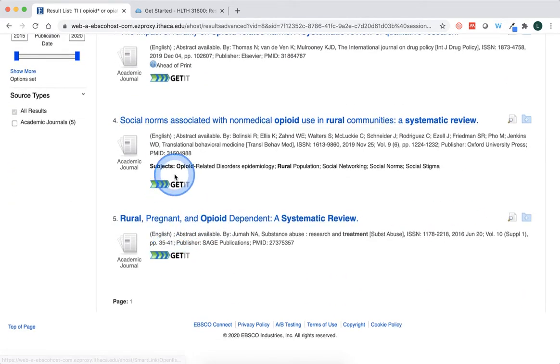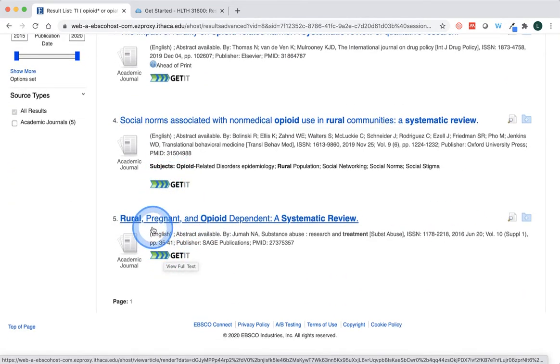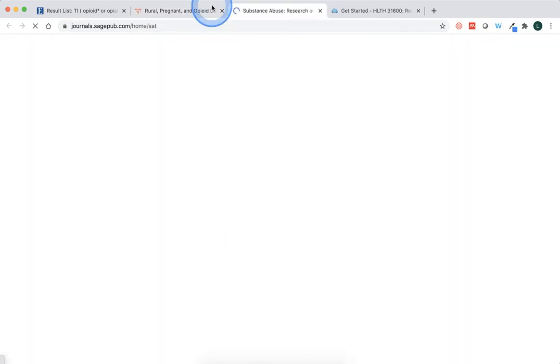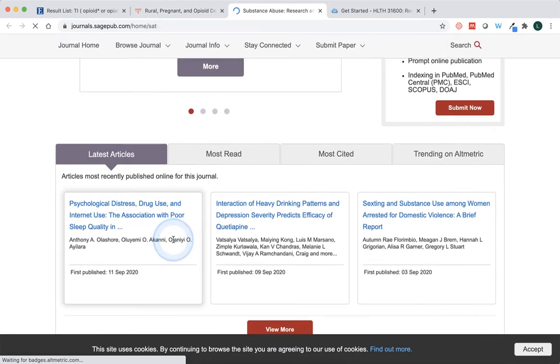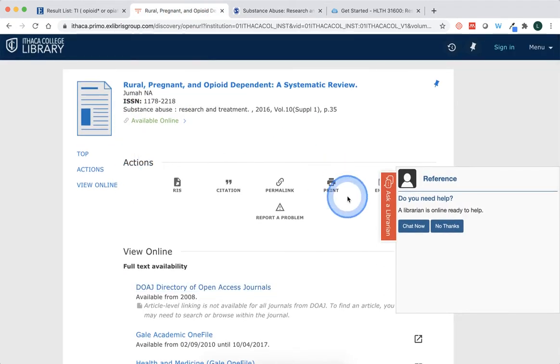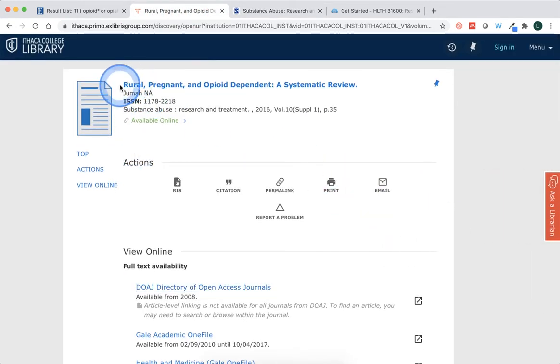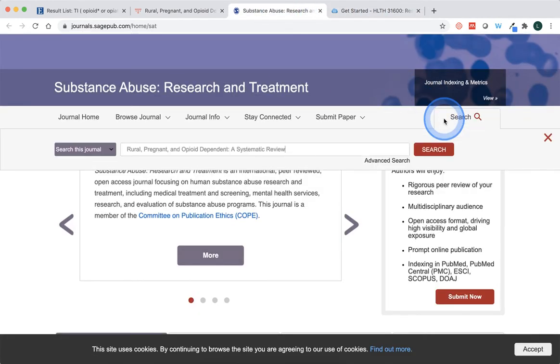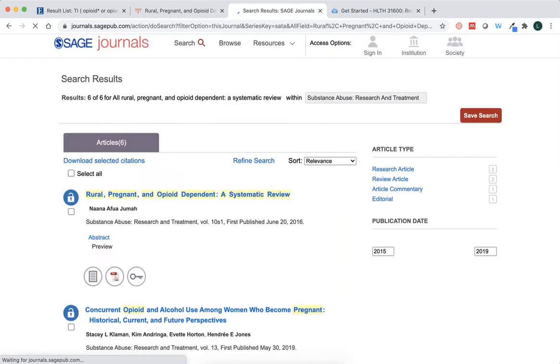And sometimes this get it link will take you to a place where you can get to the full text of the article. And sometimes you'll have to order it through interlibrary loan. So this is one where the full text is available. You might need to search for it within here, and I would usually take the title of the article. But yeah, if I grab this title, I could pop it in this search box here, and maybe I find it. And here it is, and here's the PDF.